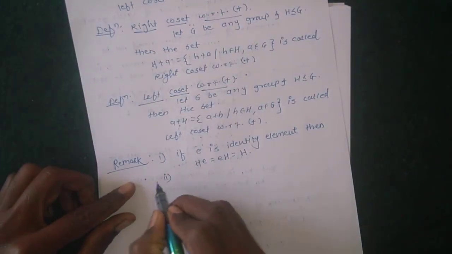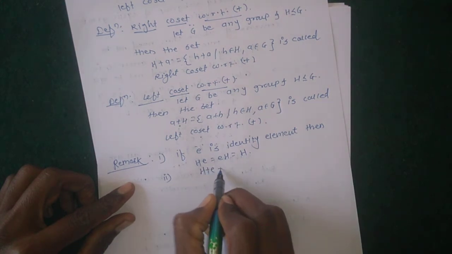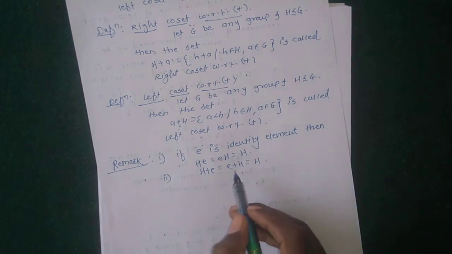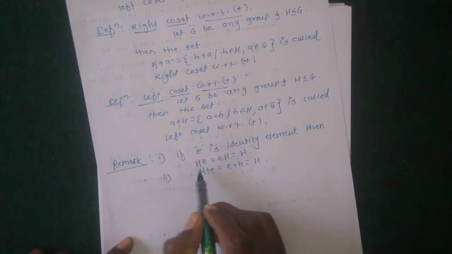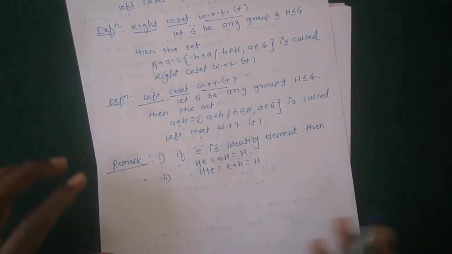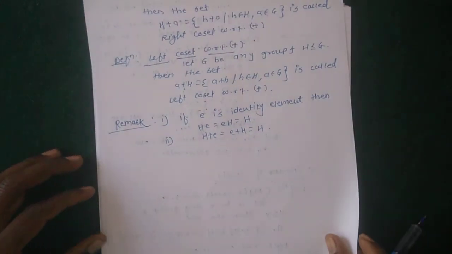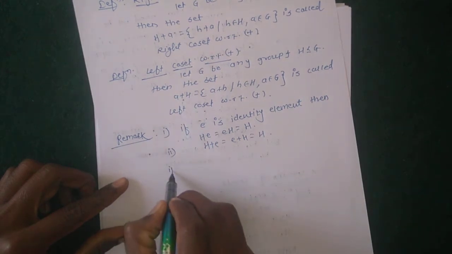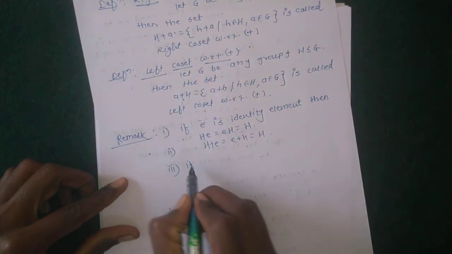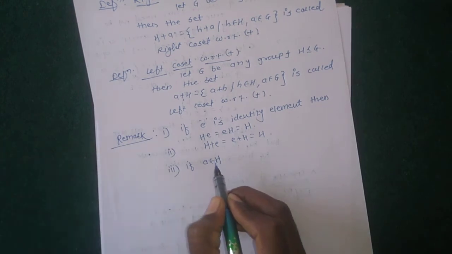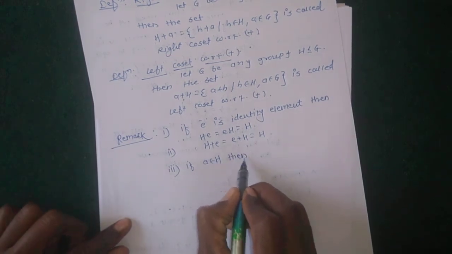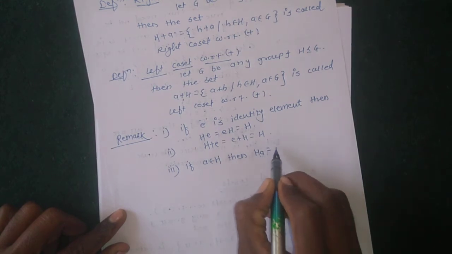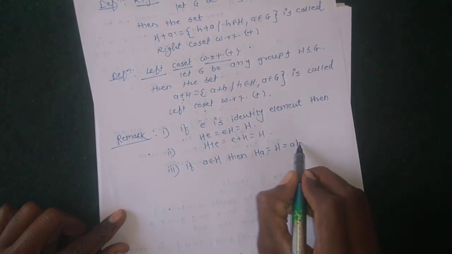Similarly, for the second: H plus E equals E plus H equals H itself. If E is the identity, then the left coset equals the right coset equals H itself. The third remark is, if A belongs to H, then the left coset HA equals H itself equals AH.